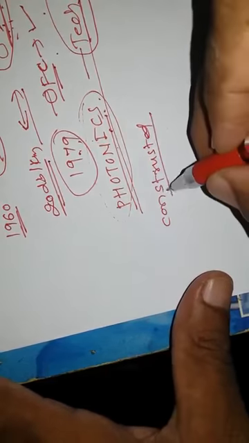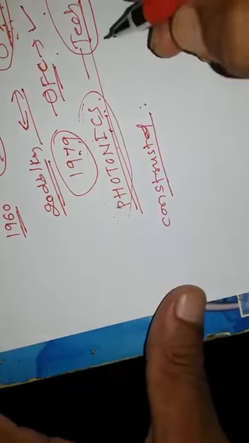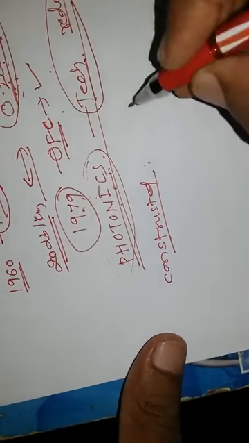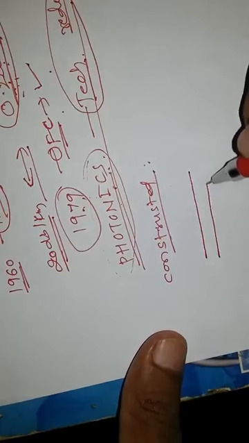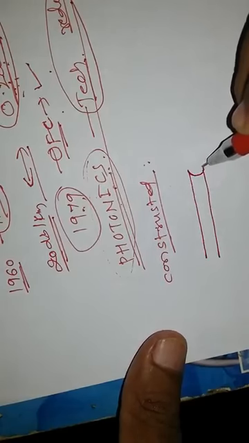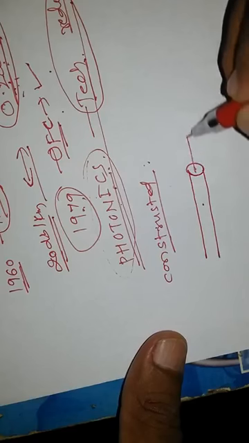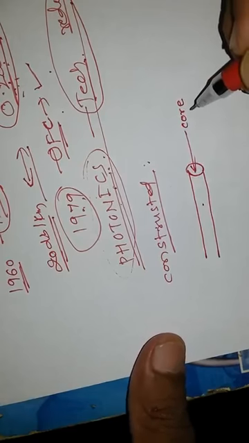We can call it construction. Now this optical fiber is constructed by a single glass. Say this is a cylindrical glass tube. Now this is called the central part. The central part is called the core.